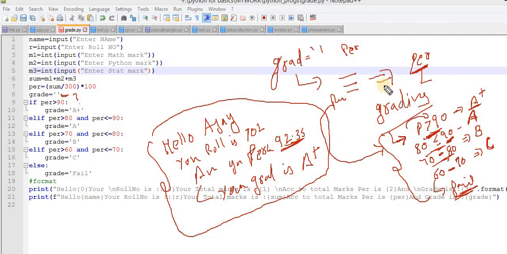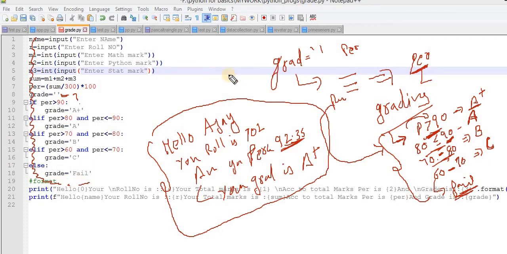Else if the percentage is greater than 80 and less than or equal to 90, then the person falls into the A grade. Else if percentage is greater than 70 and less than or equal to 80, then the person falls into the B grade. Very simple English. The same English we will use over here.